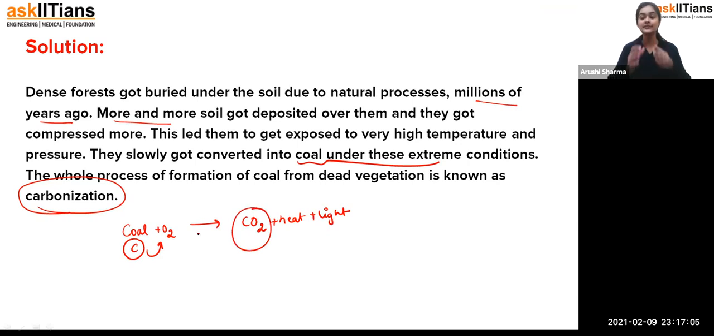So when the dense forests were present millions of years ago, and due to a natural process they got buried under the soil, with the passage of time there is more deposition of soil over them, and they get compressed. And when this happens, there is high temperature and pressure, due to which that vegetation converts into coal, and that process is called the carbonization process.